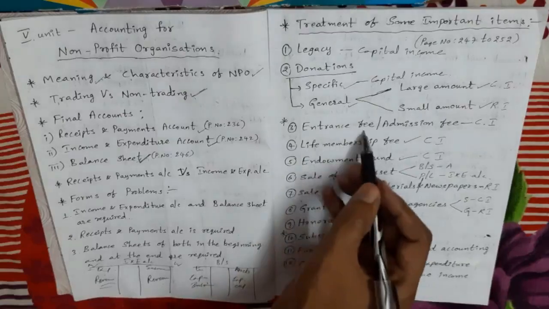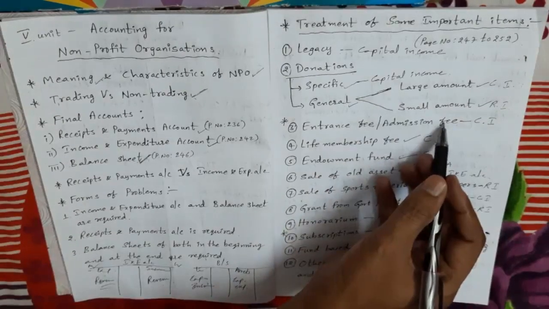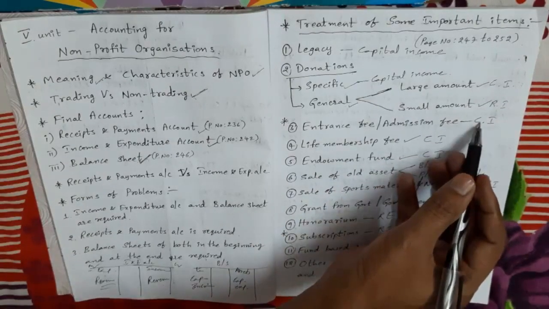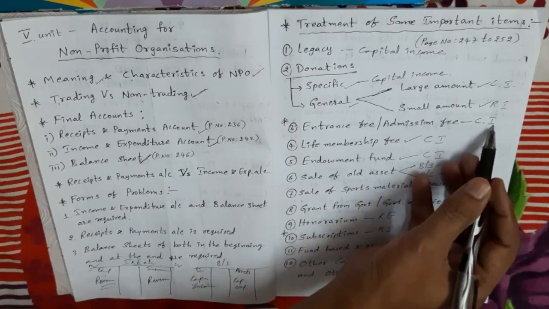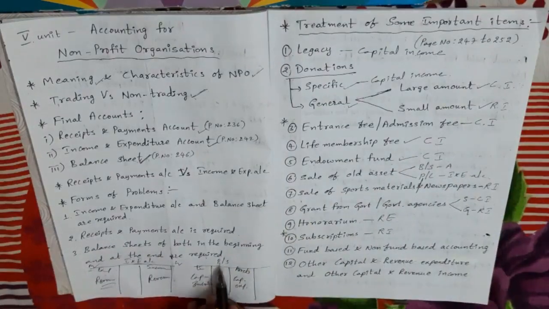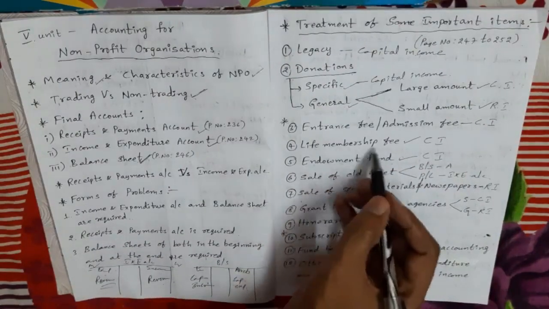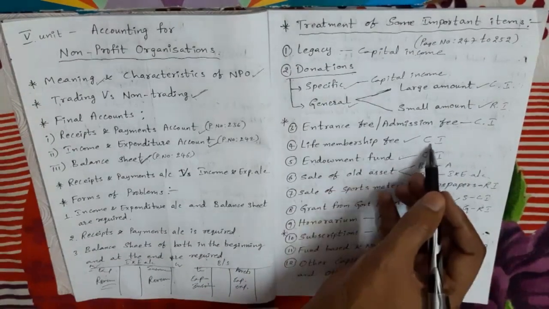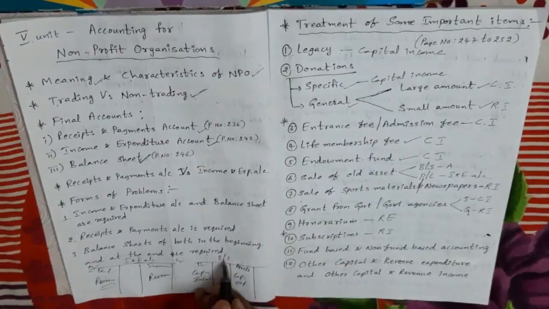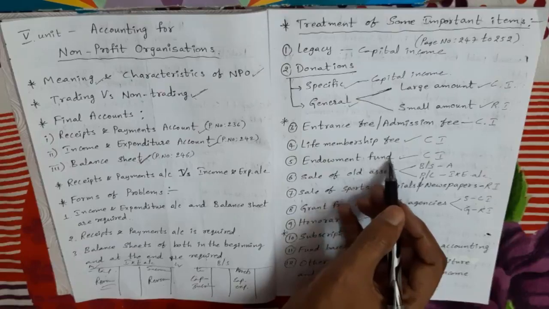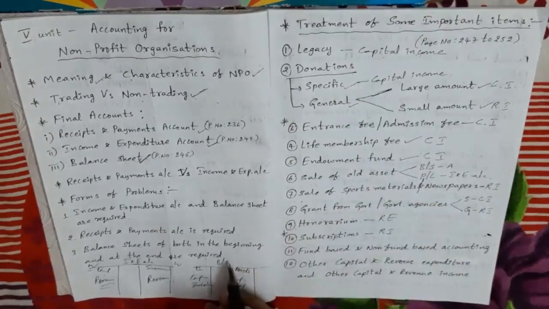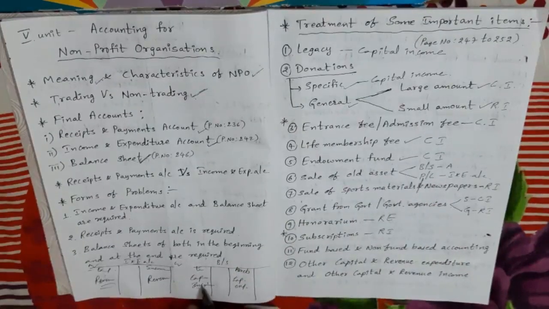Next, entrance fee or admission fee. Unless otherwise stated in the problem, if specific instructions are not given, we treat it as capital income as per Accounting Standard 9, so we take it in the balance sheet liability side. Next, life membership fee. Life membership fee we treat as capital income, so it comes in the balance sheet liability side. Next, endowment fund. Endowment fund we take in the balance sheet liability side by treating it as capital income.